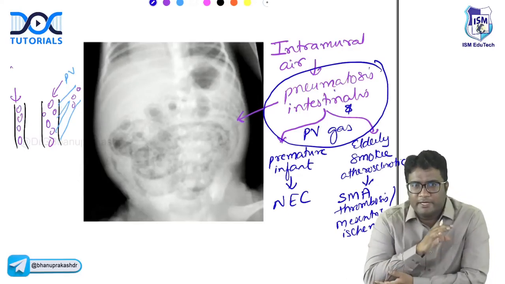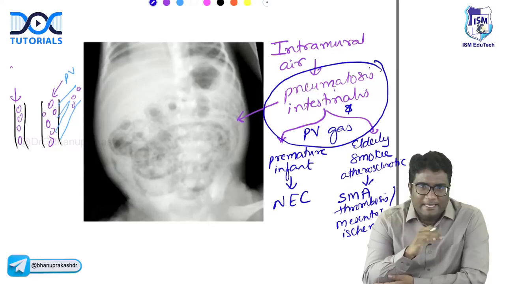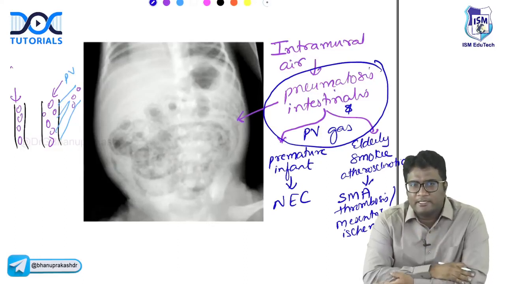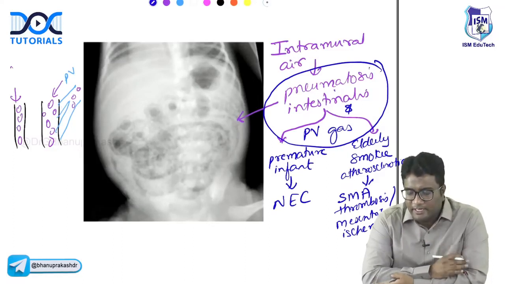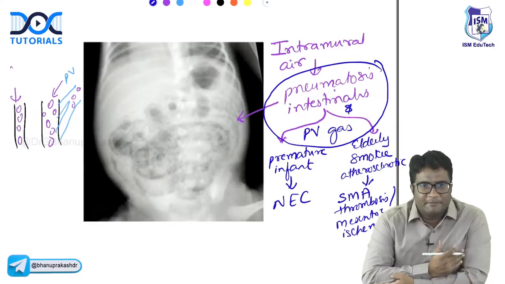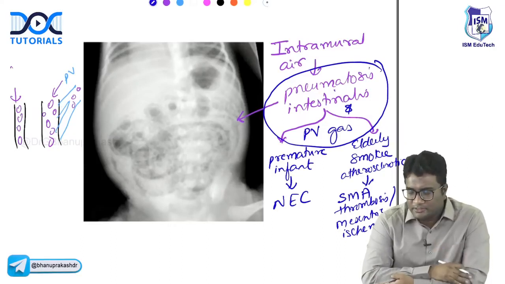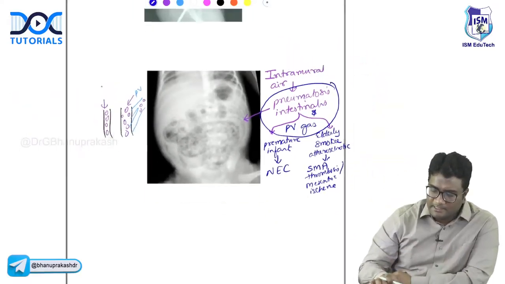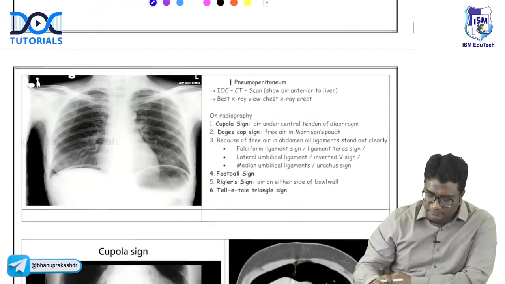If you see intramural air within the wall of the bowel, this is called as pneumatosis intestinalis and portal vein gas. If you see it in a premature infant, that is called as necrotizing enterocolitis. And if you see in an elderly smoker with atherosclerosis, think of mesenteric ischemia, the SMA obstructions, okay, SMA thrombosis, like that. That is about the important things that we had.